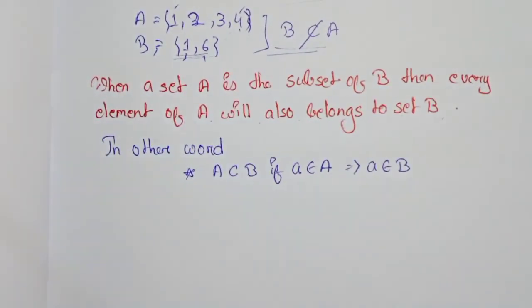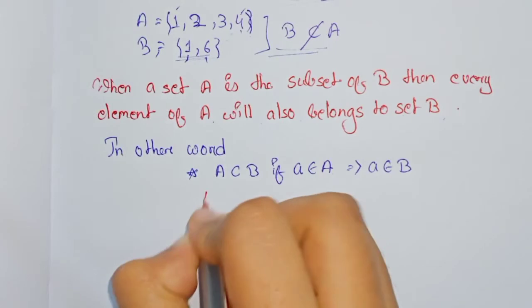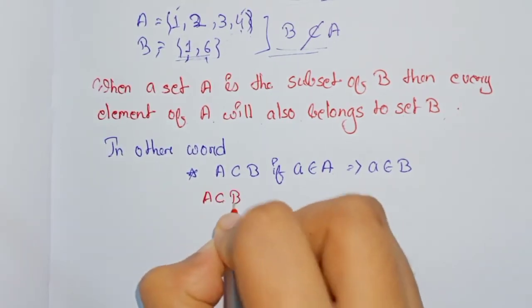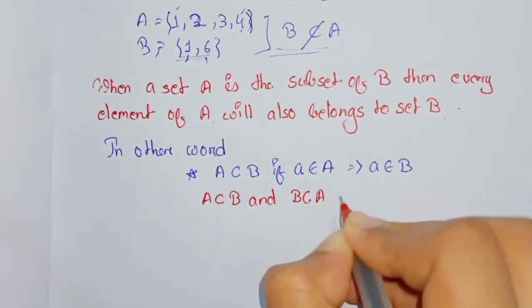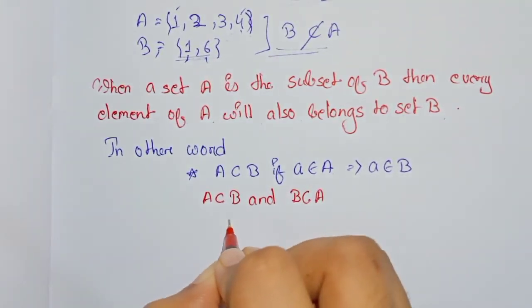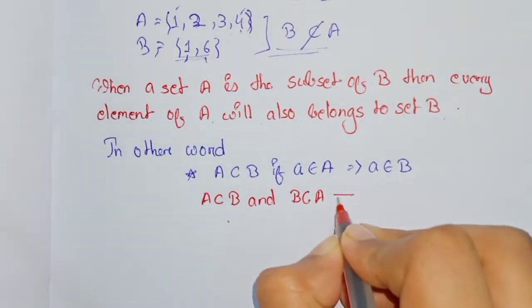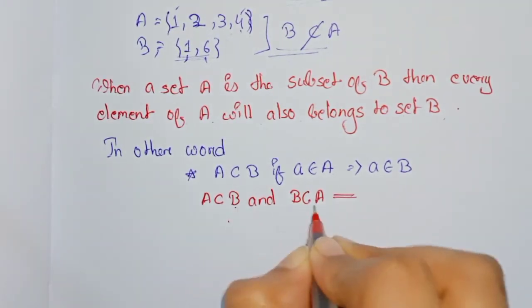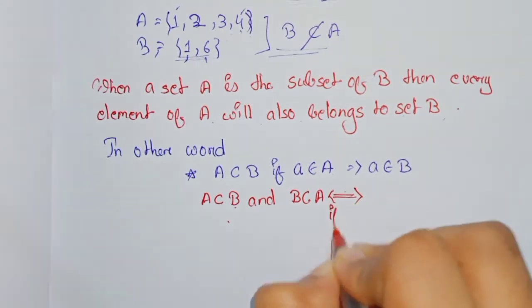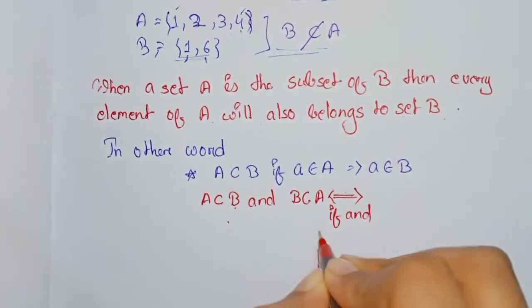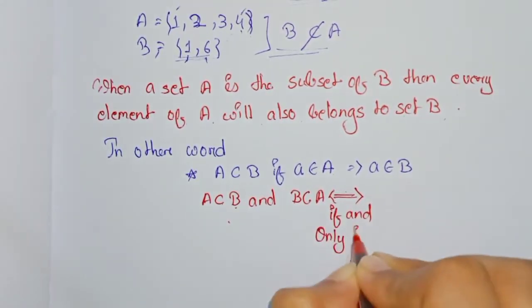So next is, if A is a subset of B and B is a subset of A, if and only if, this is the sign of if and only if.